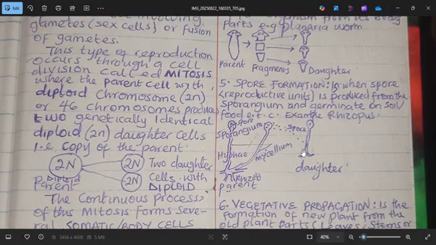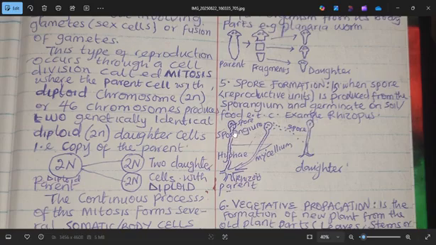Then second to the last one, we have spore formation. This is when a spore, that's a reproductive unit, is produced from the sporangium and germinates on soil or food. Example is rhizopus. Look at this rhizopus having a sporangium here, producing spores. Whenever the spore lands on the soil or on the food, it will reproduce another